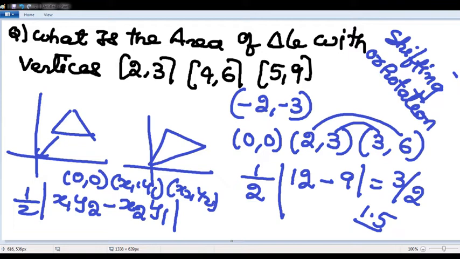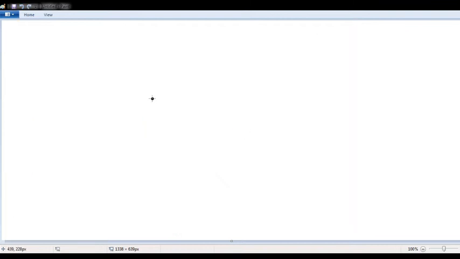Two more questions. I hope it is clear, sir. Shift the figure by -2, -3. Any calculation mistakes, you take care. Conceptual doubts, you can ask me, sir.